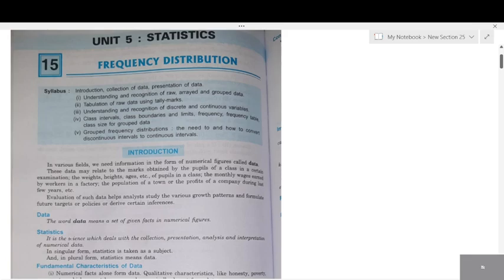Look, data, I explained, students. The word data, a set of numbers, basically numbers. That's it. Statistics I told you. Can you see statistics? What is given? Which deals with collection, representation, analysis, and interpretation. What is all this, students? Collection. We collected data, right? We arranged them in order. We wrote it in a table. Analysis and interpretation. Analysis, we did. I asked you a few questions. Who scored the lowest marks, highest marks? Those are known as analysis and interpretation. Fine. Then read all this.